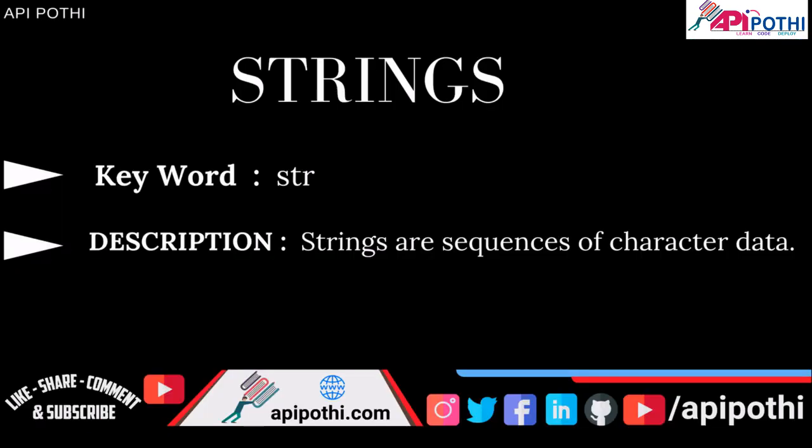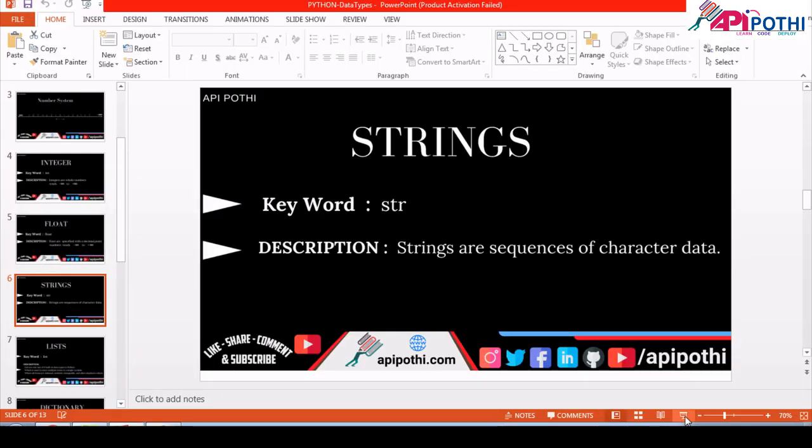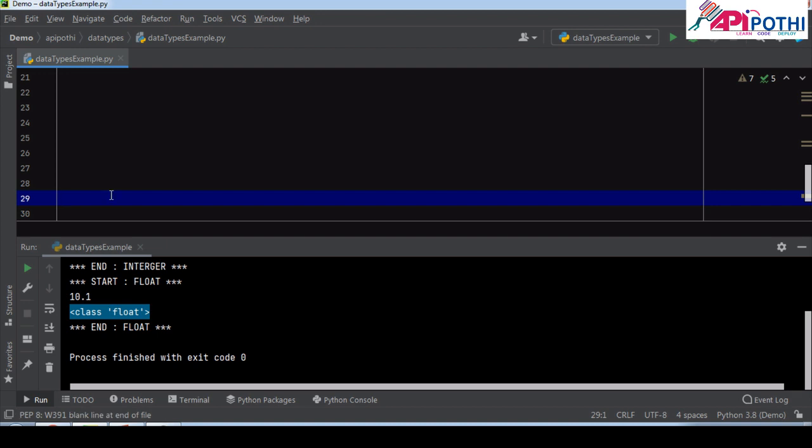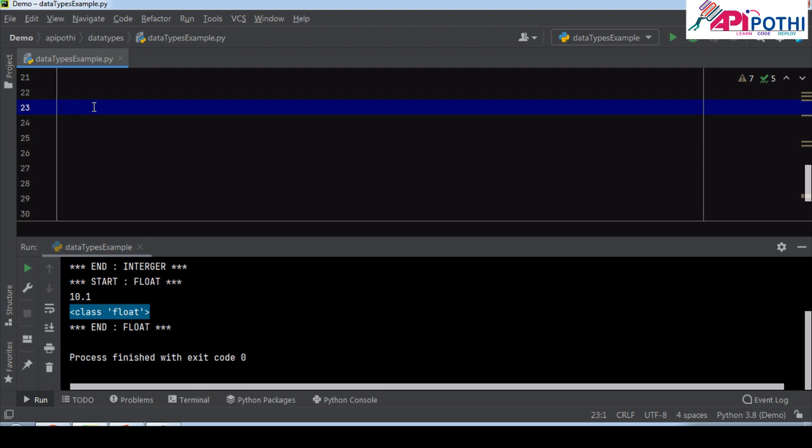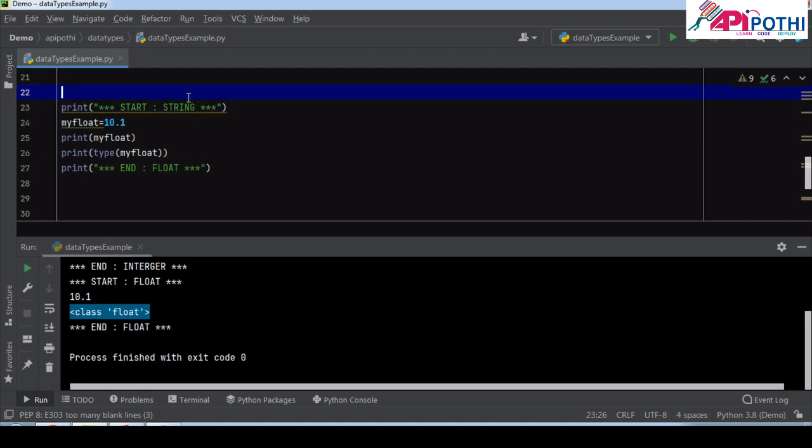In Python, a string is denoted as str. Str is the reserved keyword in Python to identify the string. Let me declare a string. A string can be declared in two ways: the first way is with double quotes, the second way is with single quotes. So my string, I am declaring a string like this one, API Pothi.